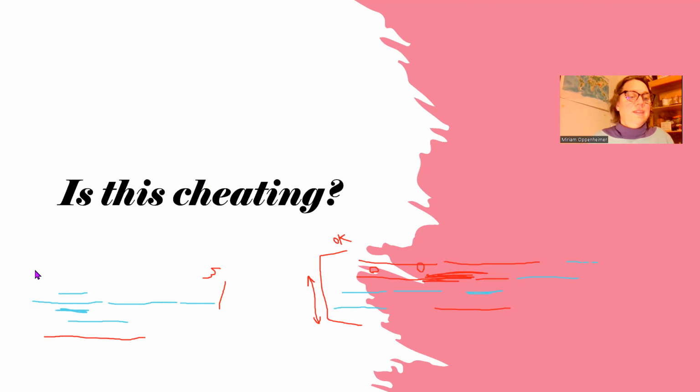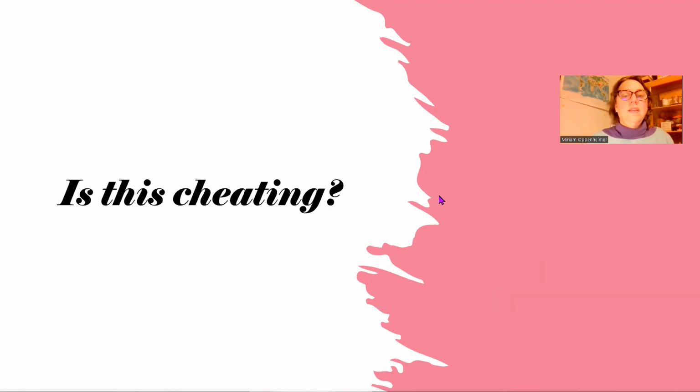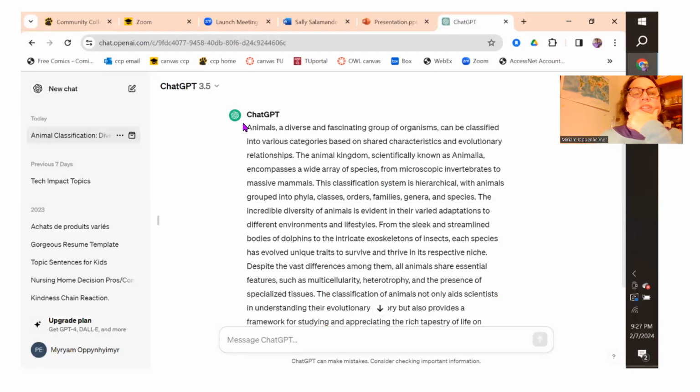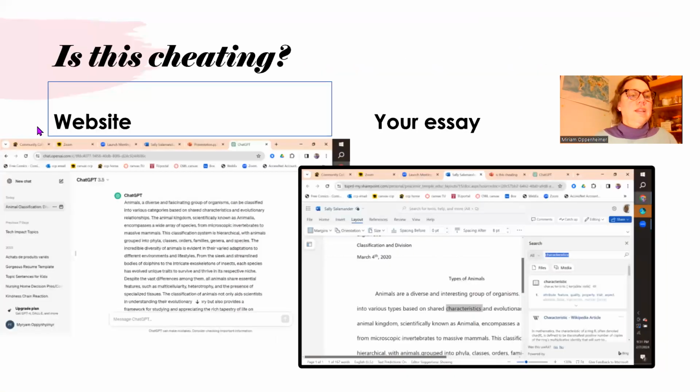Oops, let me erase that. Okay. All right, here's ChatGPT. Some students just go to ChatGPT and they have some information and they just copy it onto their essay. Obviously, that is cheating, right? 100% if you just copied this onto your paper and tried to give that to me, that is 100% copying. That is cheating, and you should get an F if you do that. Please don't do this, right?